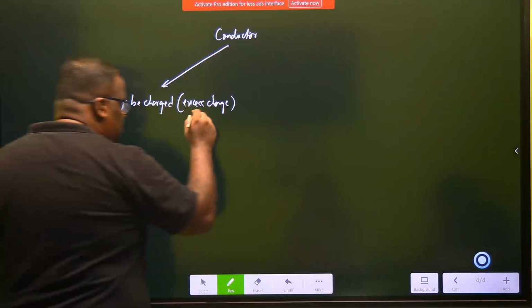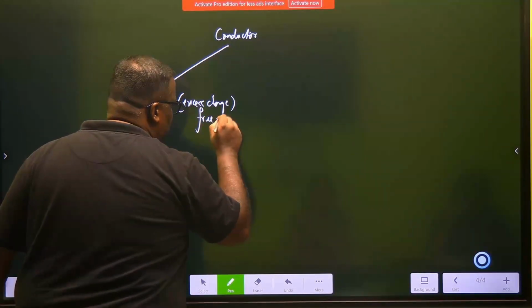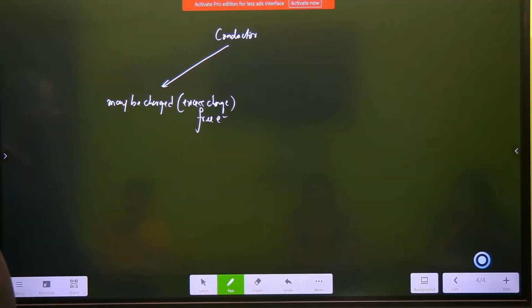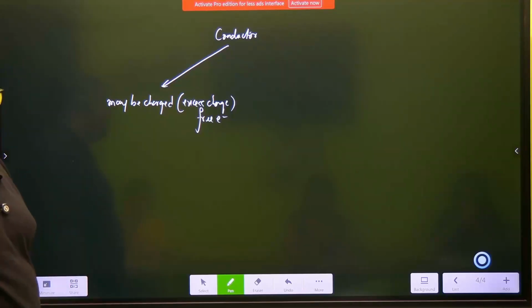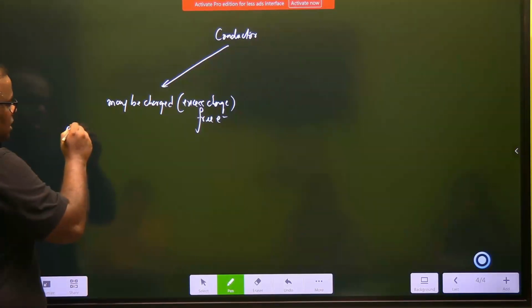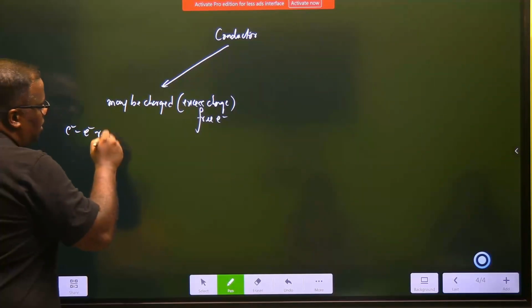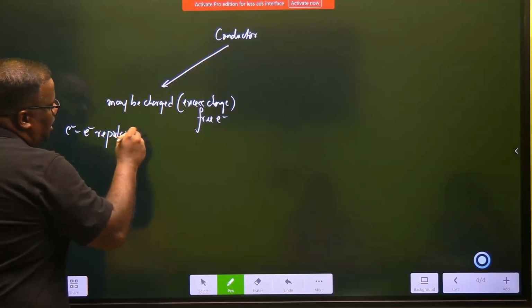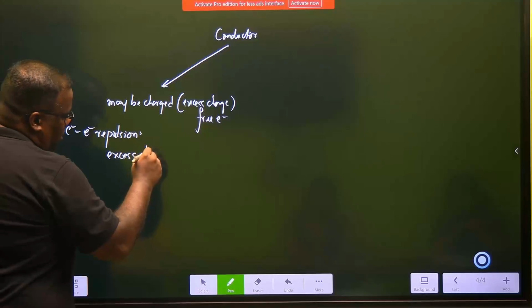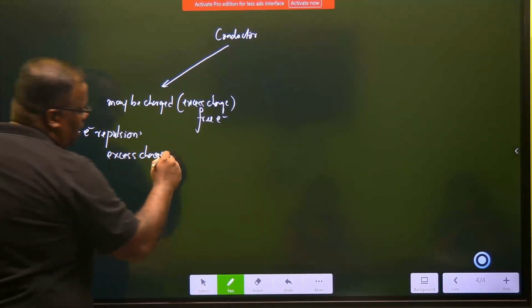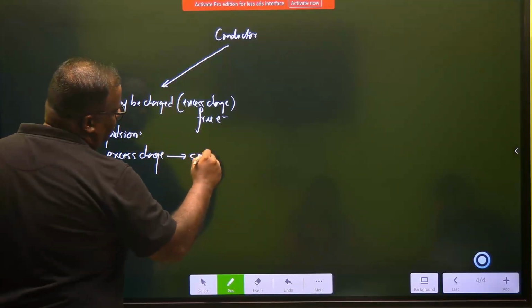Excess charge means these are also some free electrons only. Understand, there is nothing other than electrons. These electrons will be repelled by the electrons which are inside. Electron-electron repulsion happens. As a result, the excess charge, this is another property we'll study a little bit later, will spread